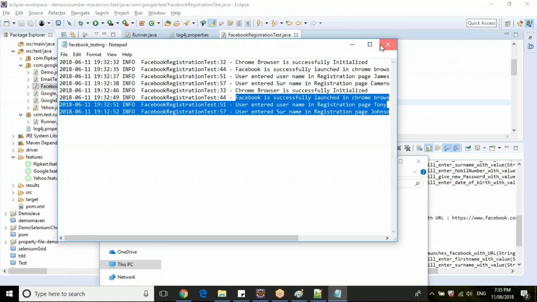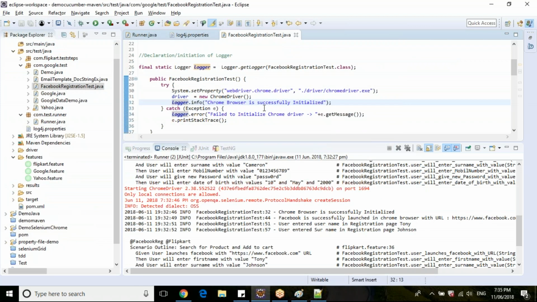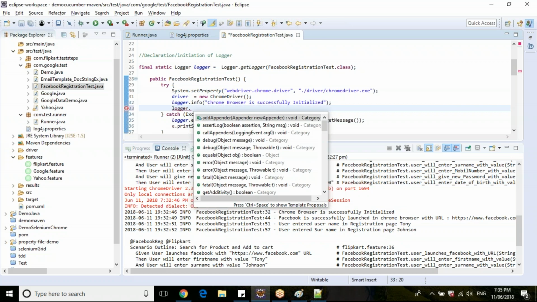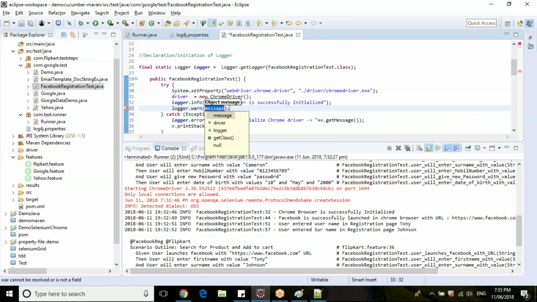Are you clear how to write other types of logs, let's say warning logs? Logger dot warn, Chrome browser has started with some minor errors.